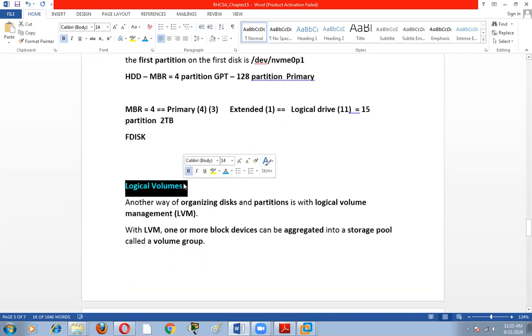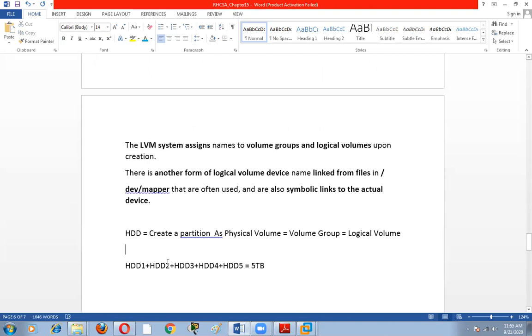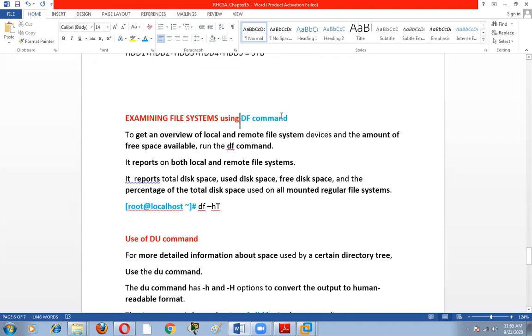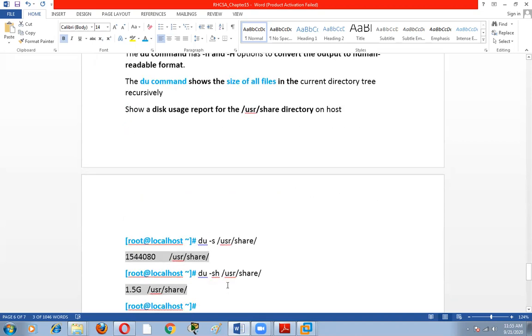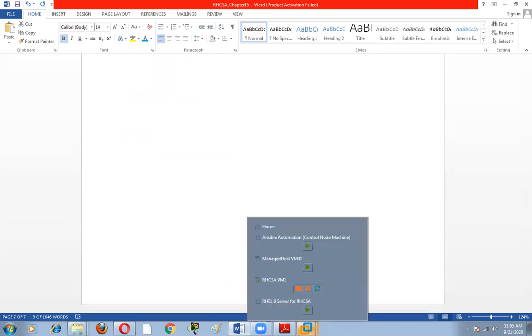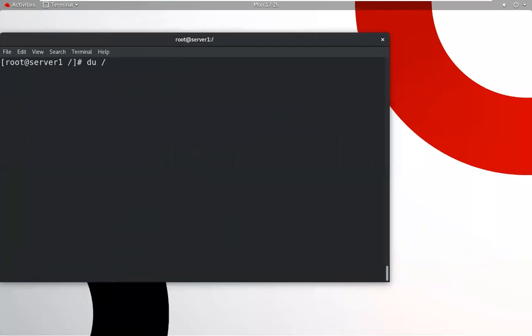This is about the logical volume. What is the concept of logical volume? And this is the df command, and this is the du command. These are all the remaining topics that I will discuss with you. In this, I will show you one demo, one practical part.